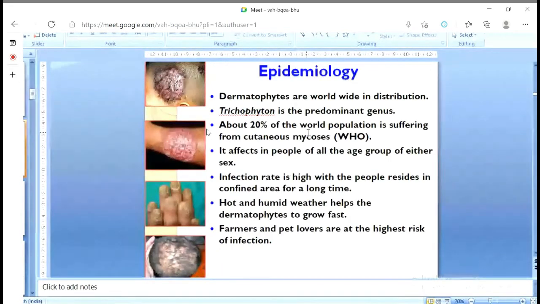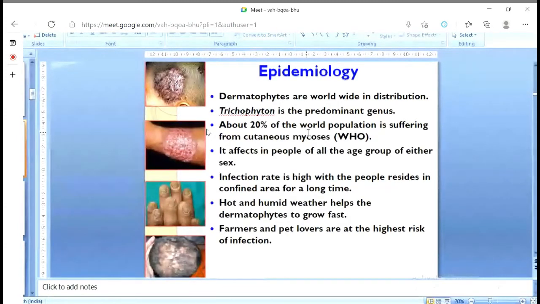Epidemiology of the disease means how they spread, how they sustain in the environment. So dermatophytes, my dear, it is very easy to say that they are worldwide in distribution. Every part of the world has a history or presence of the dermatophytes. The genus Trichophyton is the most predominant genus. About 20% of the world population is suffering from cutaneous mycosis, as reported by the World Health Organization. It's a big population. Around 20% of the population, at some part of life, or still, may have fungal infection.